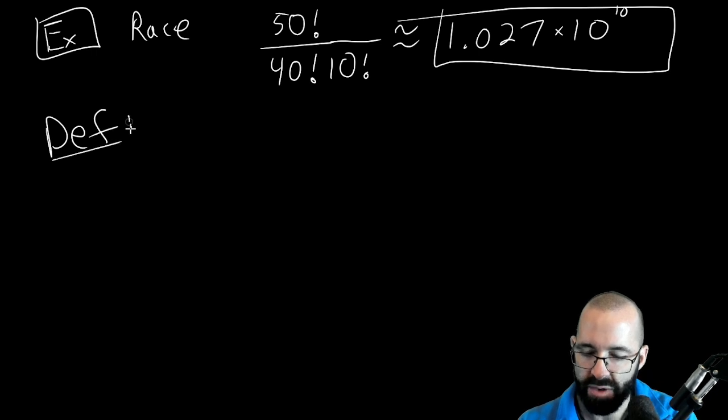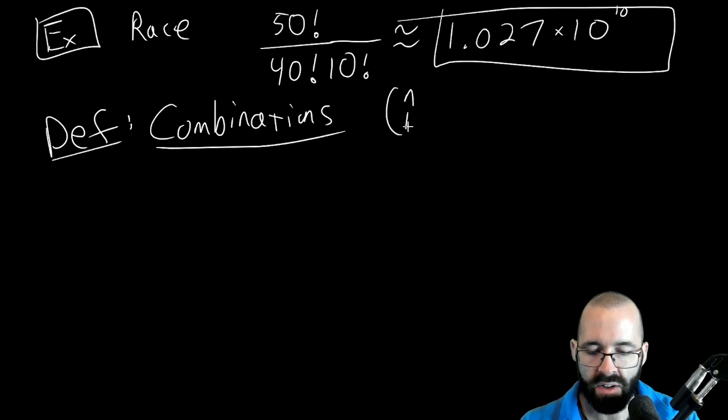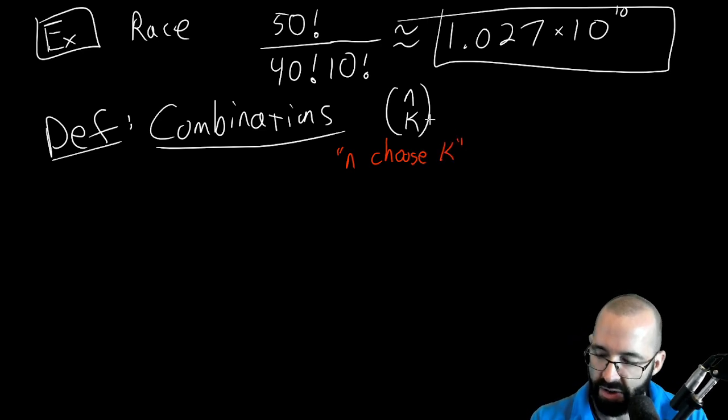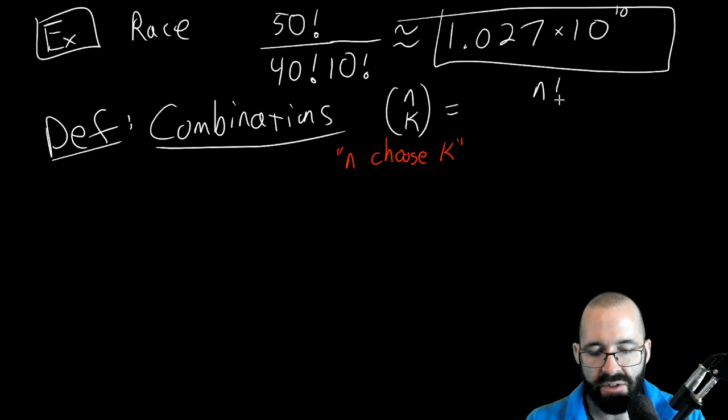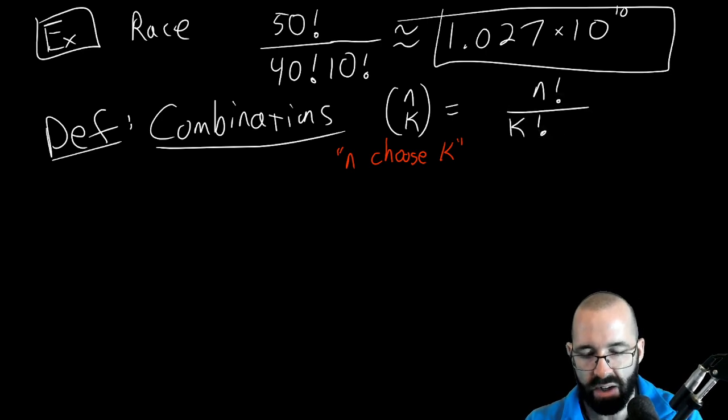Let's finally introduce it. So combinations are written as n choose k. All right, that's pronounced n choose k. You may have seen this before. You may not. You probably don't remember in either case, so here it is. And that's just n factorial divided by k factorial times, keeping the notation consistent, n minus k factorial.